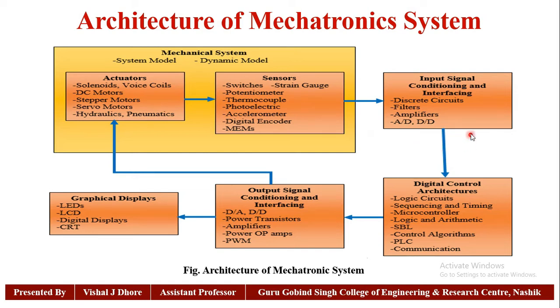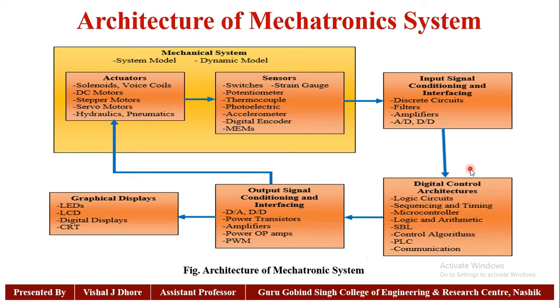Then next is digital control architectures. A mechatronic system has three parts: first the CPU, second the input and output interface, and third the memory. A system having the memory and input and output arrangement all on the same chip is a microcontroller.